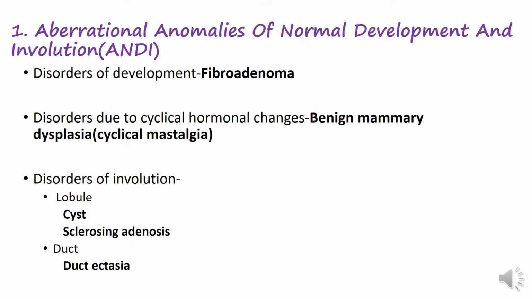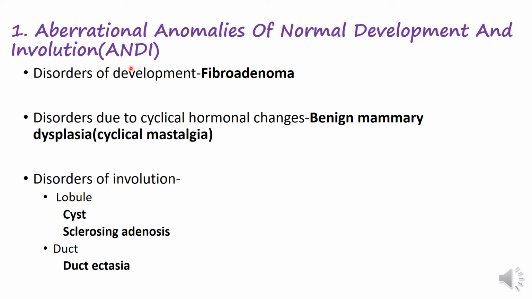So we'll begin with ANDI, aberrations of normal development and involution. It is important to note that the breast is an organ that undergoes changes of development, cyclical proliferation, and then eventual involution during a woman's life cycle. Because of these changes, it's not surprising that certain anomalies may occur during the process of development, the monthly hormonal changes, and then involution.